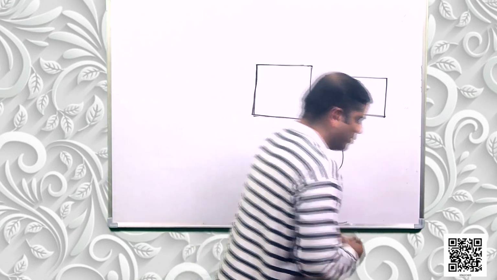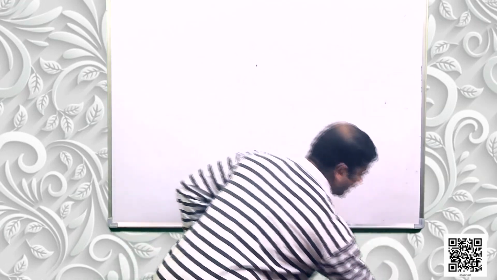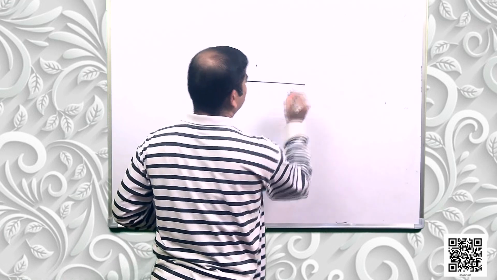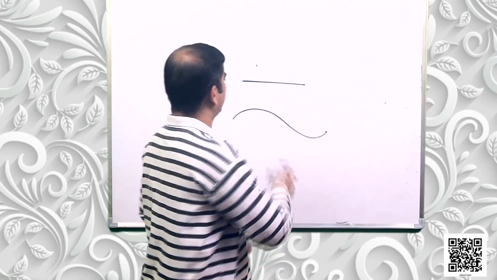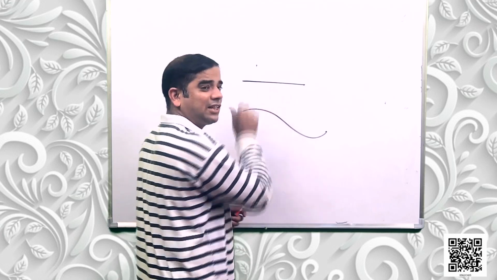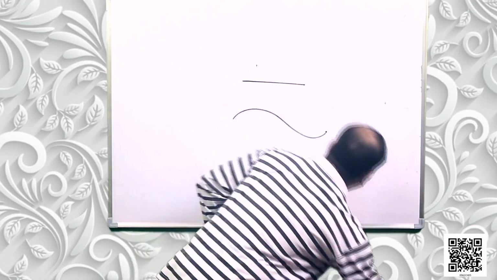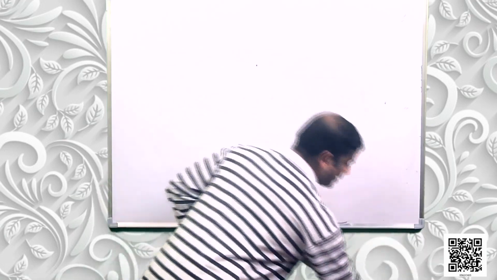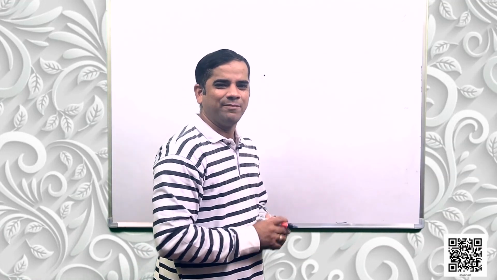Now what happens with a straight line? A straight line or a curved line. A line has only one dimension, it has only length, isn't it? We can measure and find out the length of the line segment as well as this curve, isn't it? But what happens in case of a point? So this is a point. A point has no dimension. So a solid has three dimensions, a surface has two, a line has one and a point has none.